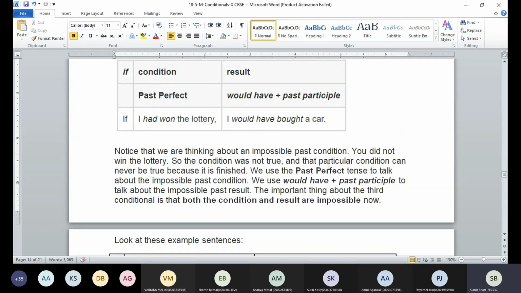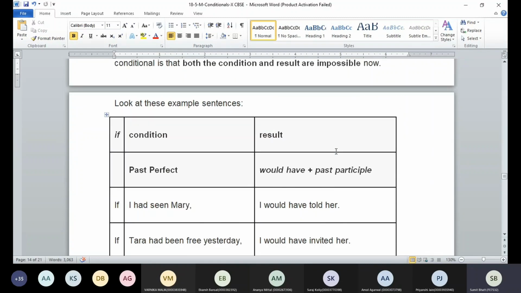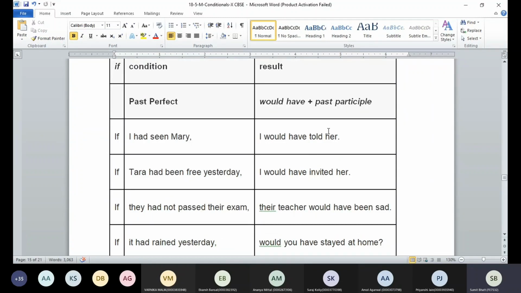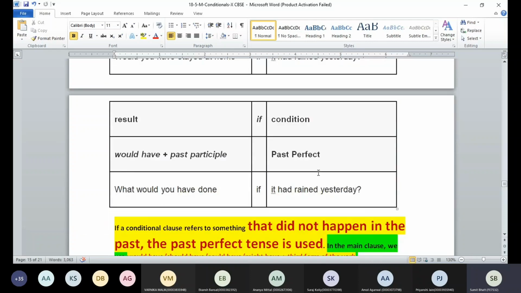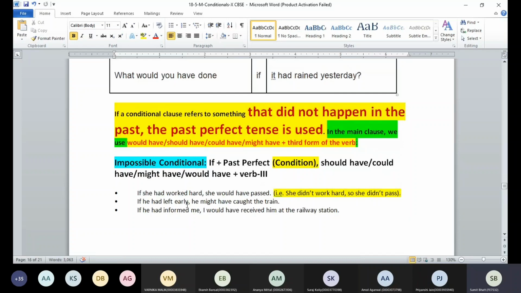Okay, these things come in tenses, guys. These types of questions are going to be tense-based exercises, and they can include conditionals in there. So we can say if I had seen Mary, I would have told her, or I would have told Mary if I had seen her, and so on. Like here we can say if she had worked hard, she would have passed. So we are using would have. That's the reason on the first side we are using past perfect tense, had worked.